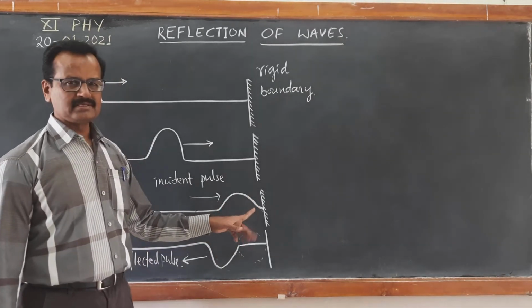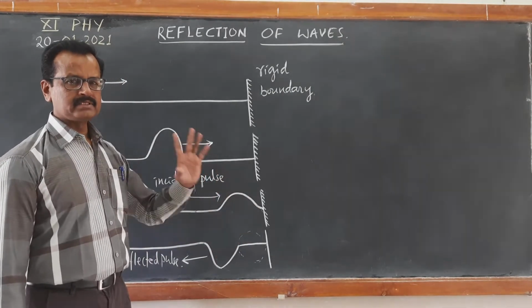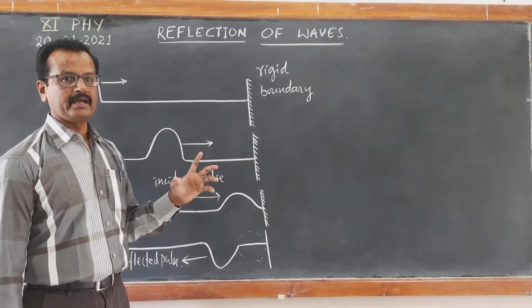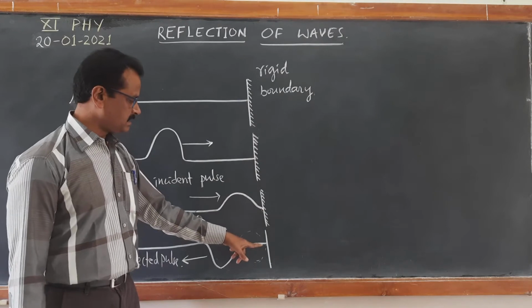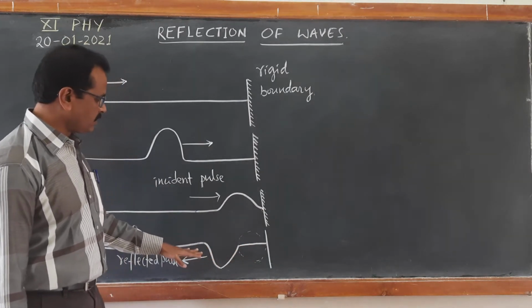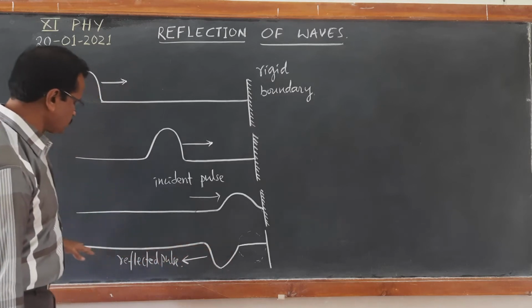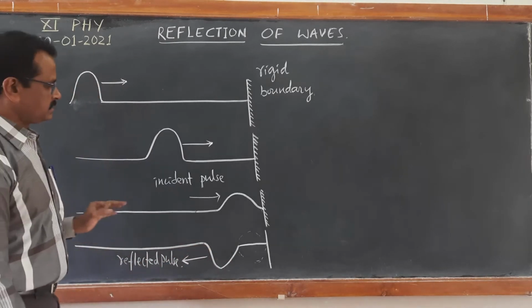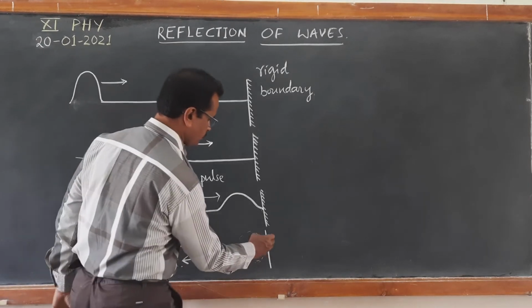Phase reversal means, as we discussed yesterday, there is an addition of phase of 180 degrees, an addition of phase of pi. As a result, the net displacement here becomes 0, and then the reflected wave travels back in the opposite direction. This is what happens at the rigid boundary.